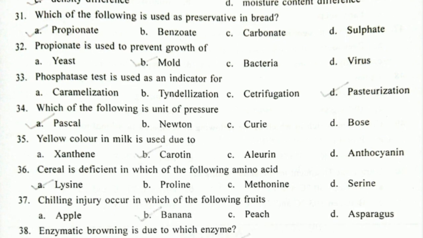Next question, phosphatase test is used as an indicator for. The answer is pasteurization. Pasteurization is a thermal heat treatment given to liquids, especially fruit juices and milk, where the milk is heated for a particular time-temperature combination, and thus the microorganisms are killed or their growth is inhibited. Phosphatase is the enzyme which gets inactivated, and its inactivation represents that the pasteurization has been done effectively. So the phosphatase test is used as an indicator for the effectiveness of pasteurization.